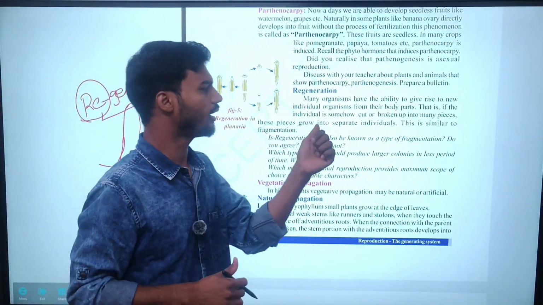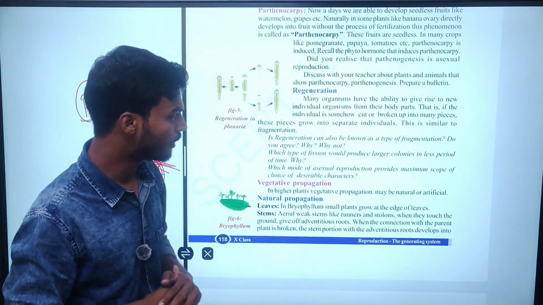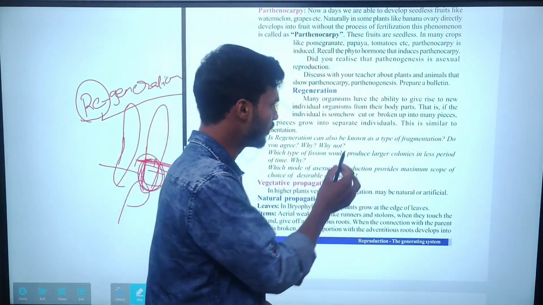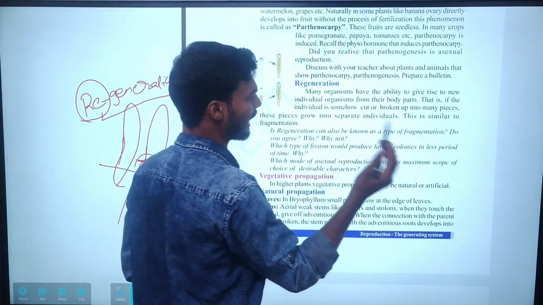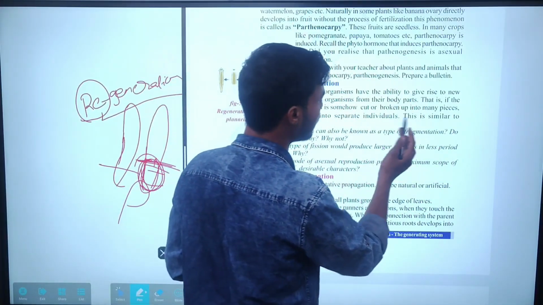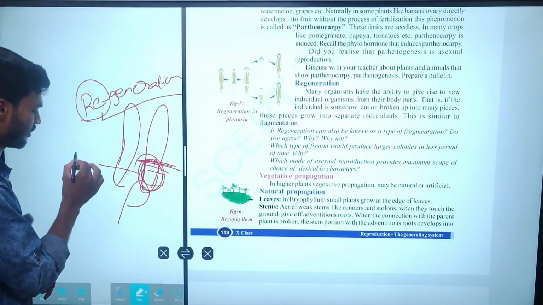Many organisms are able to give rise to new individual organisms from their body parts. That is, if the individual is somehow cut or broken into many pieces by accident, these pieces grow into separate individuals, and this is similar to fragmentation.